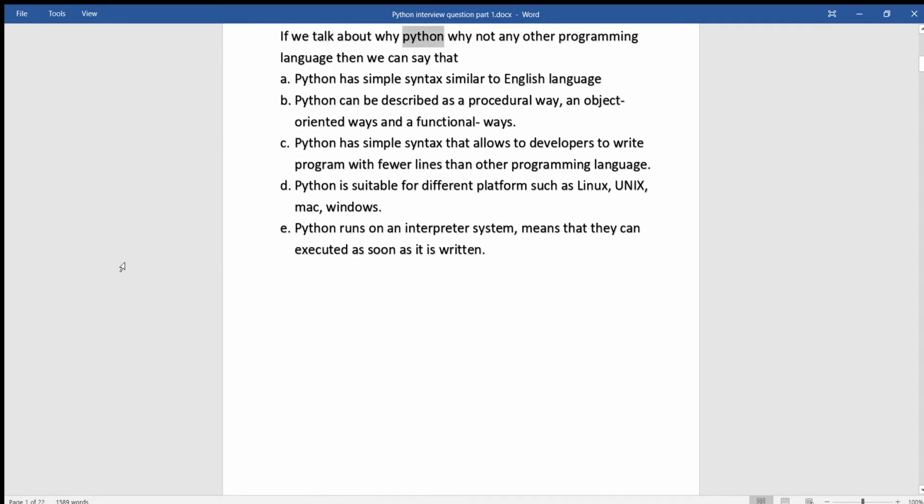If we talk about why Python, why not any other programming language, then we can say that Python has simple syntax similar to English language. Python can be described in a procedural way, an object-oriented way and a functional way. Python has simple syntax that allows developers to write programs with fewer lines than other programming languages. Python is suitable for different platforms such as Linux, Unix, Mac, Windows. Python runs on an interpreter system, meaning that code can be executed as soon as it is written.